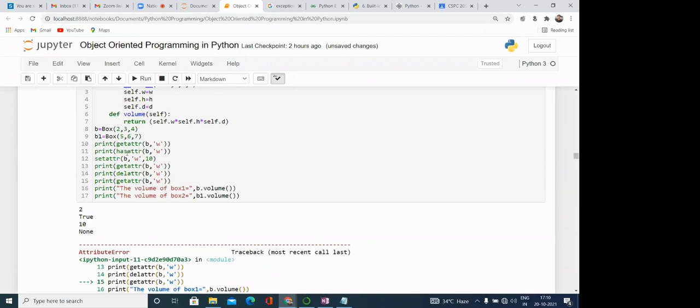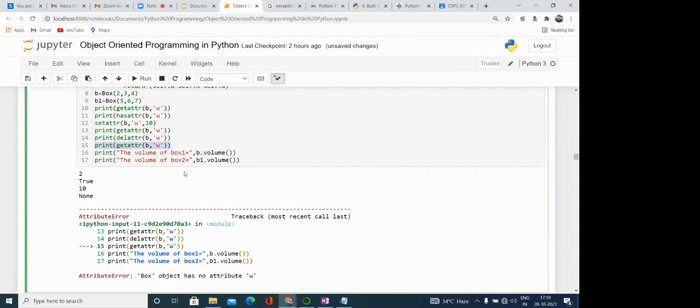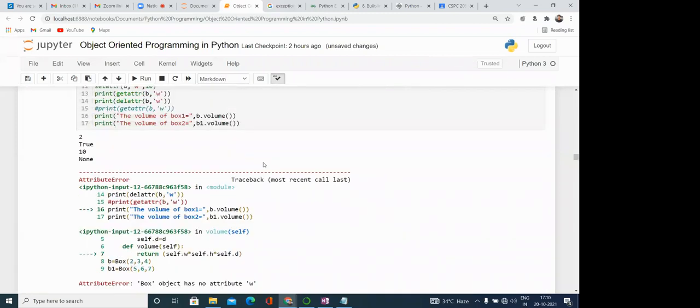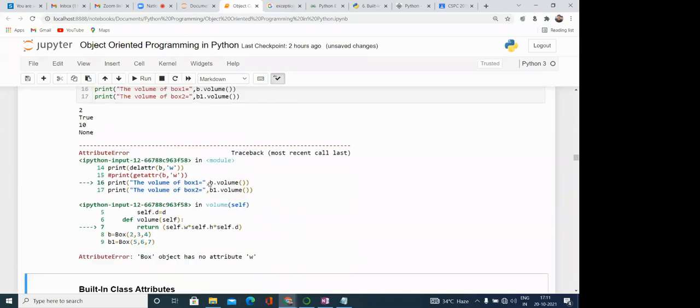Okay, so here you can see this 2, basically it is because of this getattr(b, 'w'). Then we have hasattr, this is correct. Then setattr 10 is there, and then we are printing the value of it, and after that we are deleting w. delattr(b, 'w'), and then getattr(b, 'w'). So it is raising an error, because this attribute is not available now.